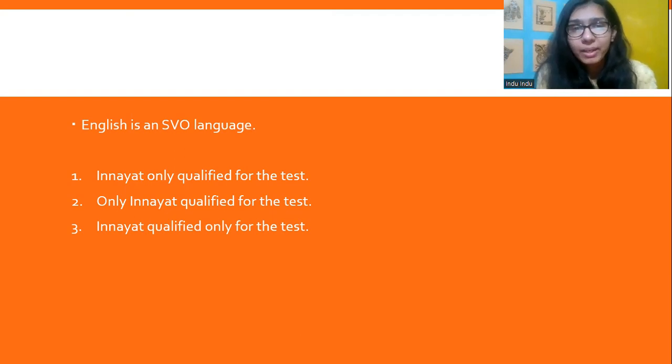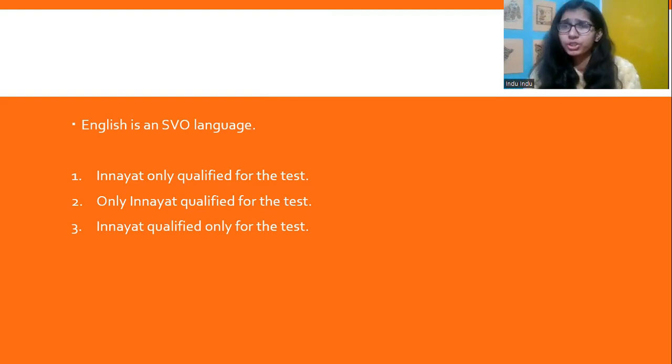So, the first one, Inayat only qualified for the test. That sentence means to tell us that Inayat only qualified for the test. She did not get a position. She did not stand first, second, or third, or some great position in the class. She only qualified.